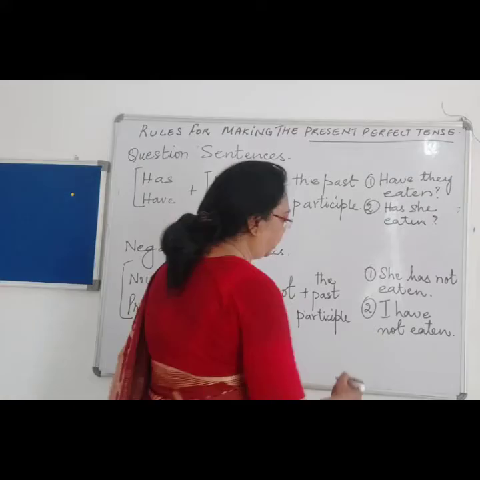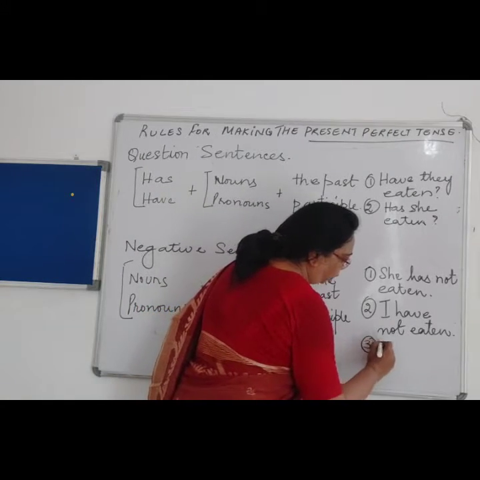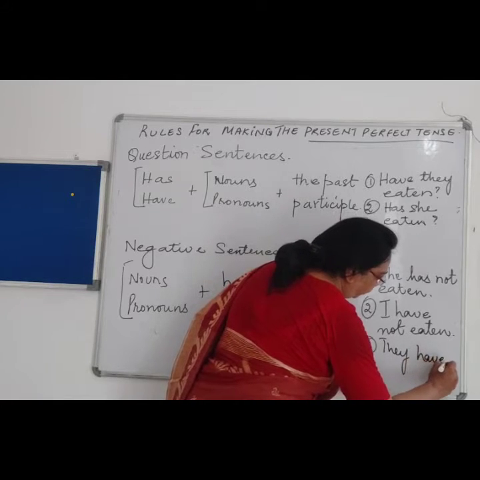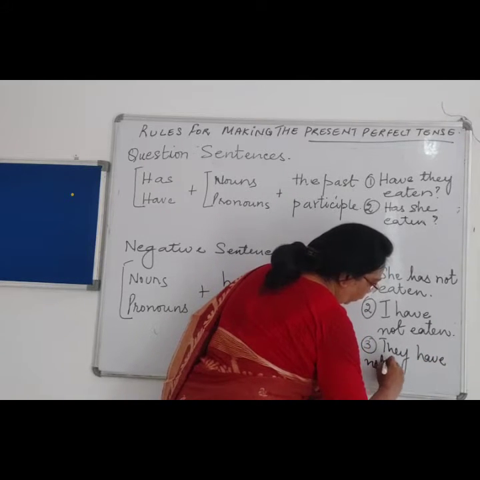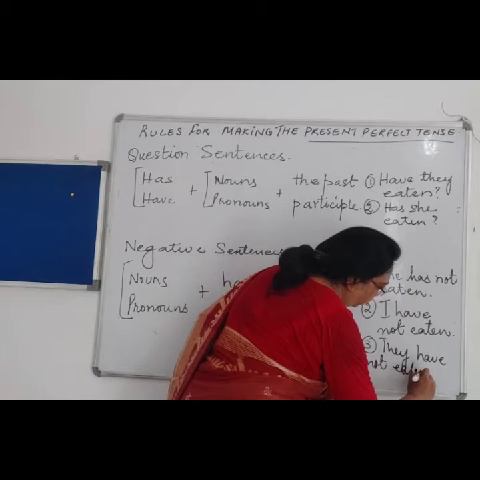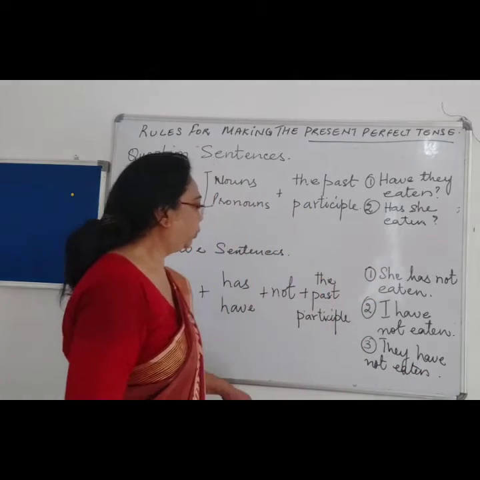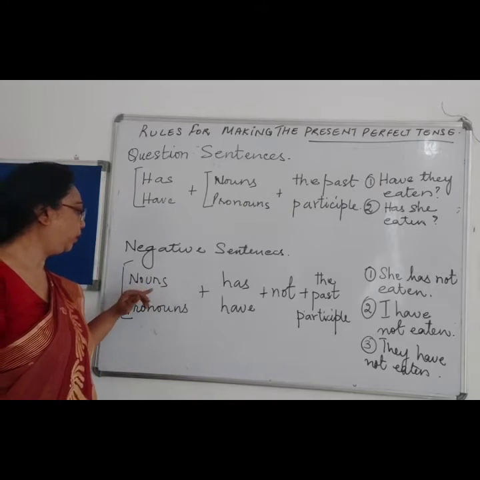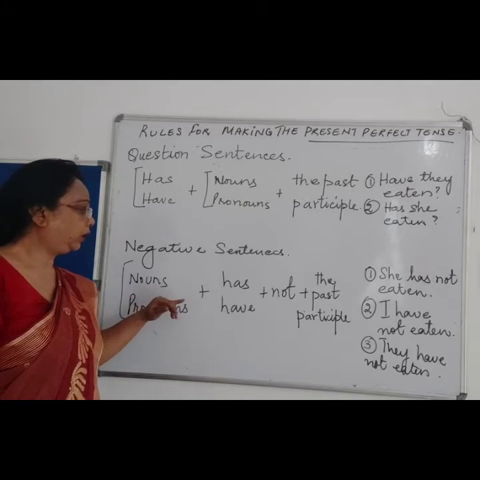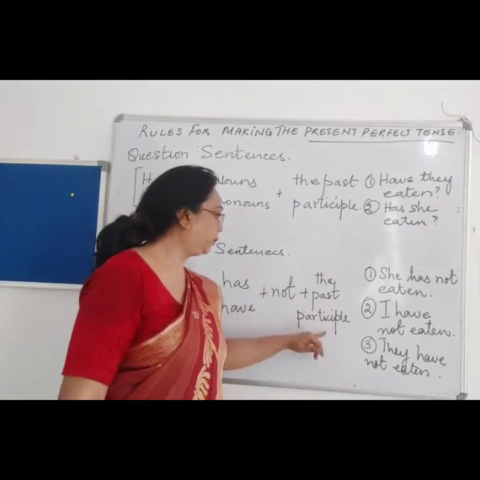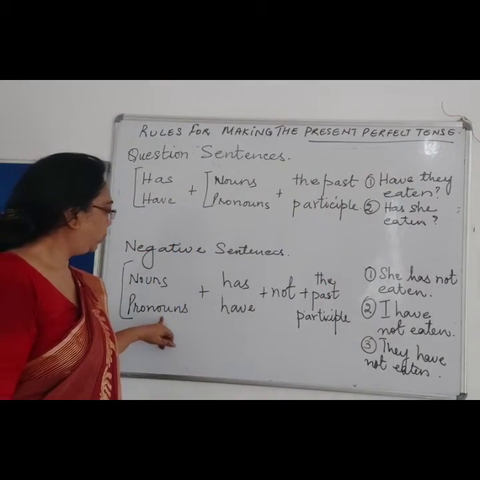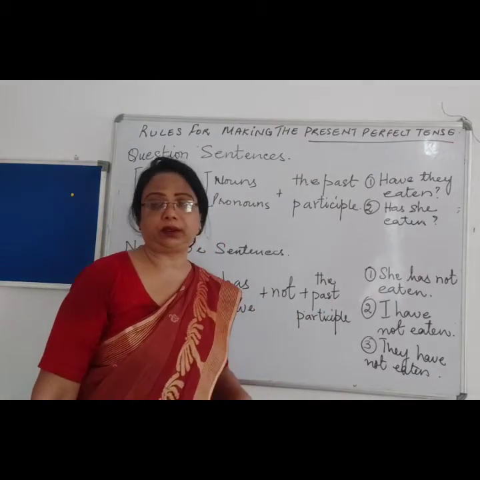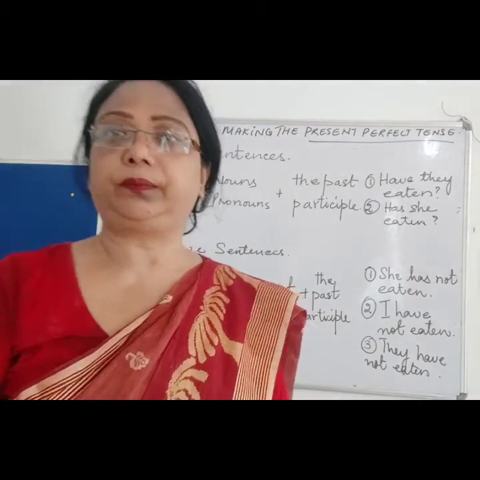And if it was they, which is plural, it will be they have not eaten. So in the negative form, whether it is noun or pronoun, for singular it is has not plus the past participle, and for plural it is have not plus the past participle.